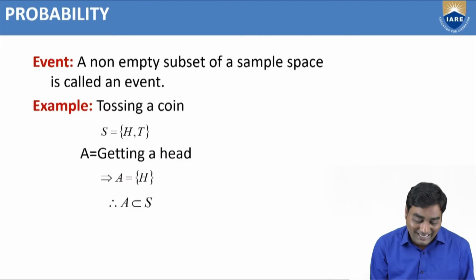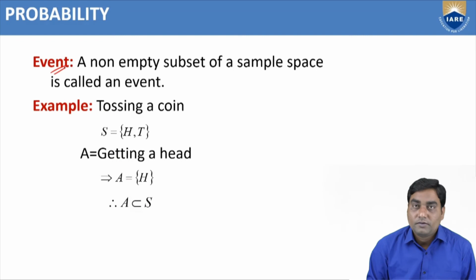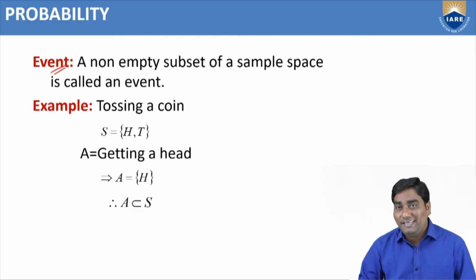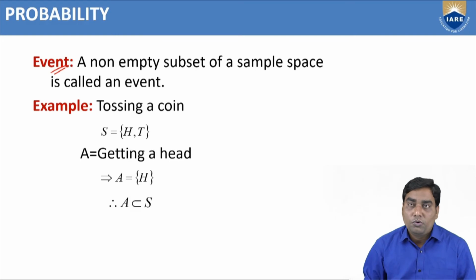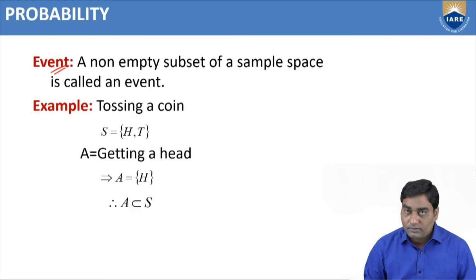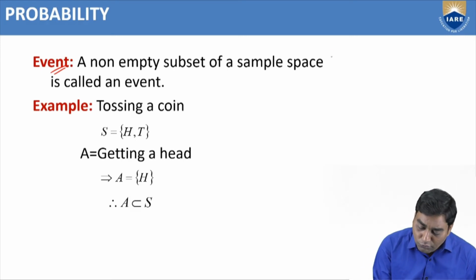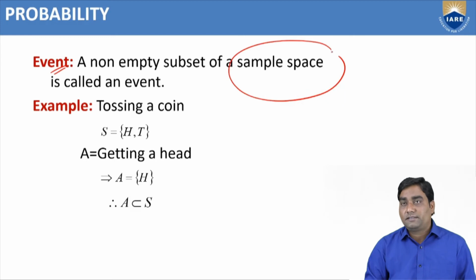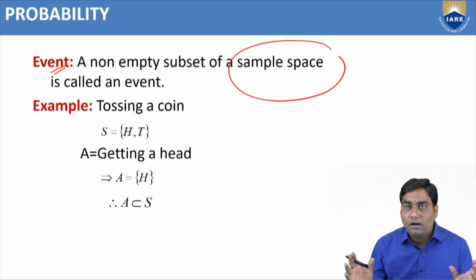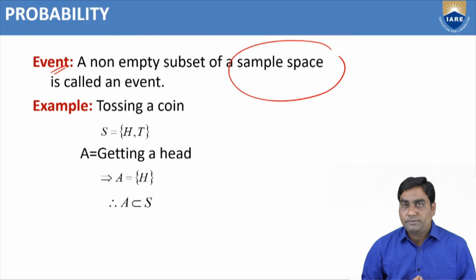Now, event. What is the meaning of event? To learn this topic, we should know the meaning of sample space: the collection of all possible outcomes.